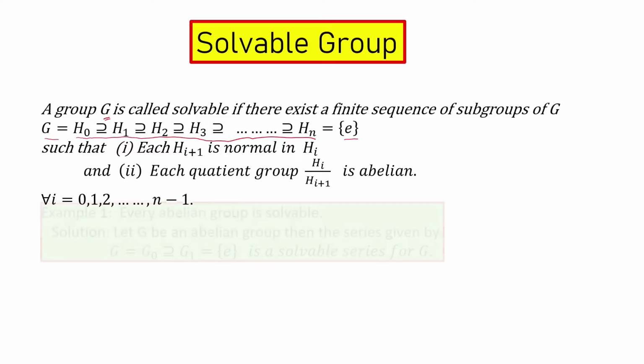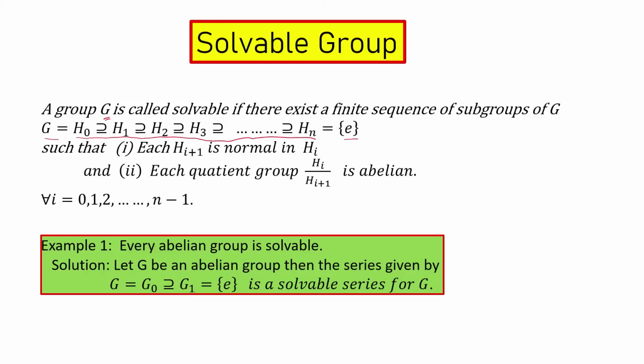Now let us give one example. It is a general example that every abelian group is soluble, since for every abelian group we have this series: G equals G0, after that G1 which equals the singleton set containing identity only.